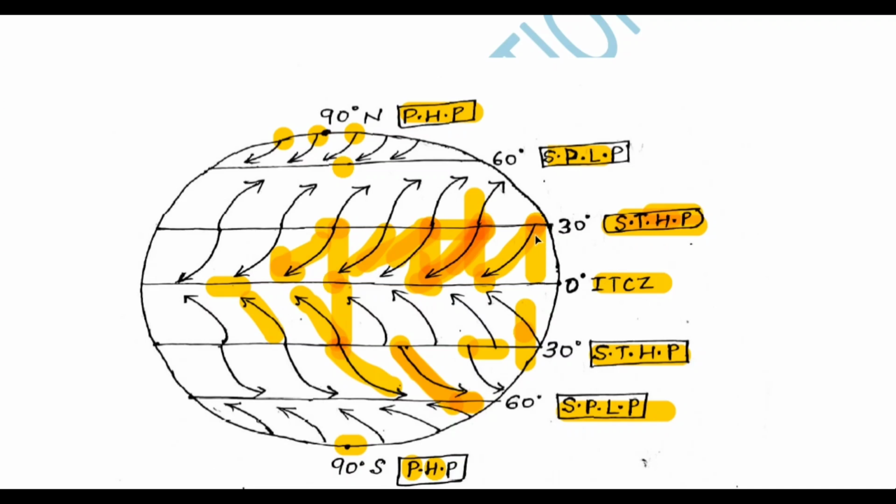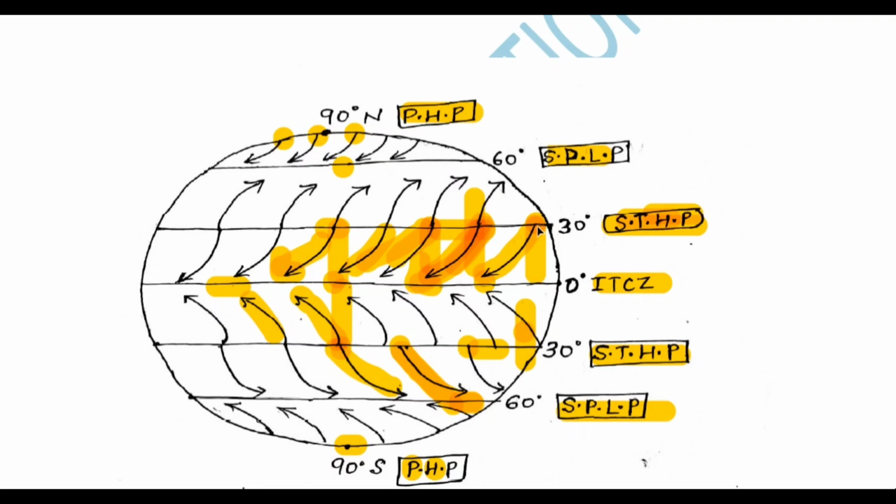So I've already told you that the winds move from high pressure to low pressure. Near 30 degree north and 30 degree south there is high pressure, and near the equator there is low pressure. Remember one thing, wherever ITCZ is present there will always be high temperature and low pressure. Why? Because convergence of the air always occurs in the high temperature area. Getting my points or not?